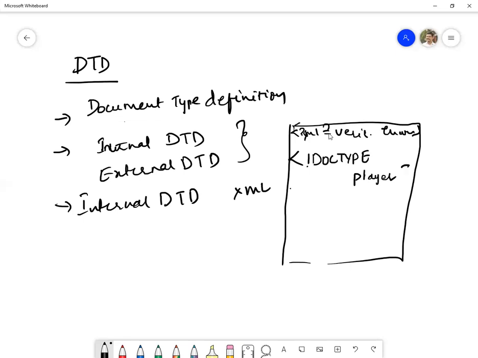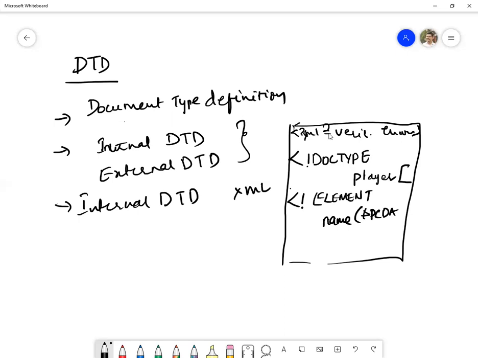It will start with a square bracket, and after that, what are the elements which are possible inside it? Under the player document type, what are the elements which are used? If I write something with ELEMENT, what are the elements here? Name followed by hash PCDATA.